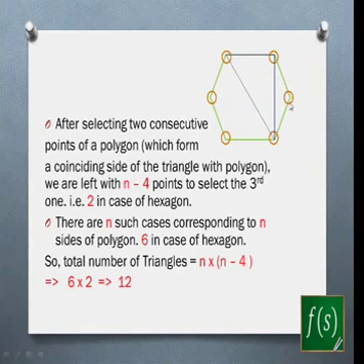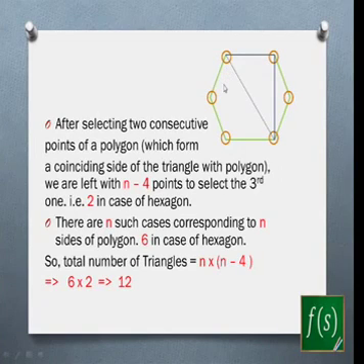Can I use this point? Yes, I can. This will give me a triangle. But with this triangle, the problem is that you will not have just one side coinciding with the hexagon. You will have 2 sides, right? Similar is the problem with this point. But with this point and this point, you'll get a triangle which is of the type as the desired triangle, right? So you'll have one side coinciding with that of the hexagon.